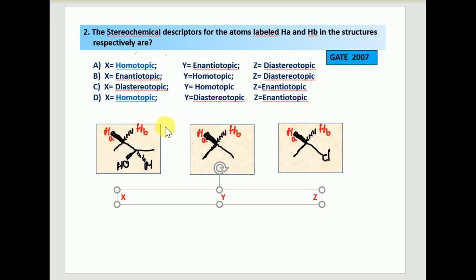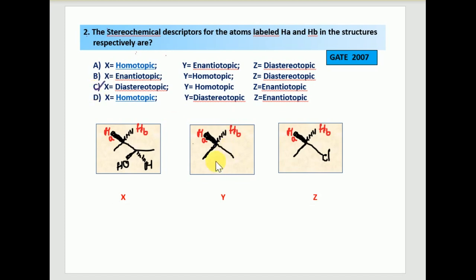That's why these two hydrogens are diastereotopic to each other. So X is diastereotopic, and only option C will be the right answer.